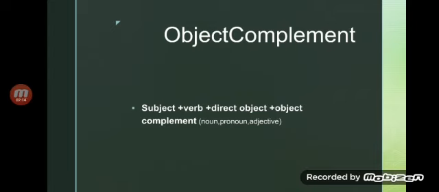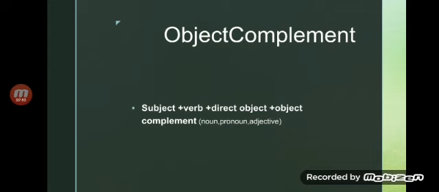We introduced a new word, the direct object, which the complement renames or modifies. What are we modifying? We are modifying our object. It is used with verbs like make, name, call, choose, elect, and appoint. In order to know more about the object complement, which describes the object, we must know what a direct object is.